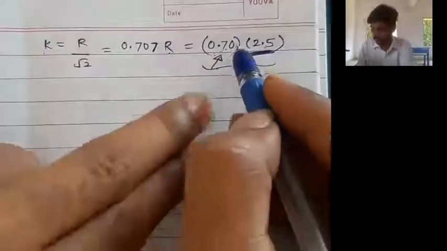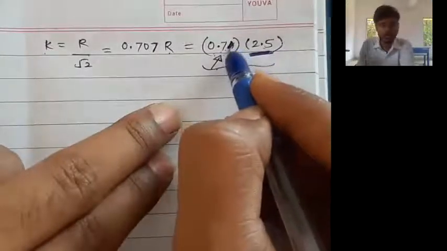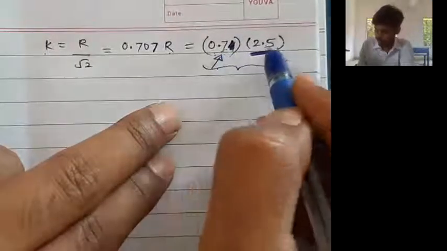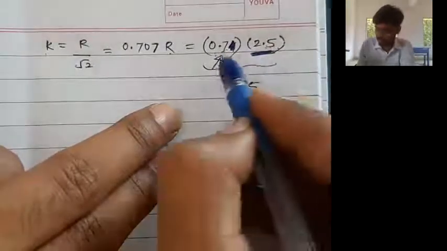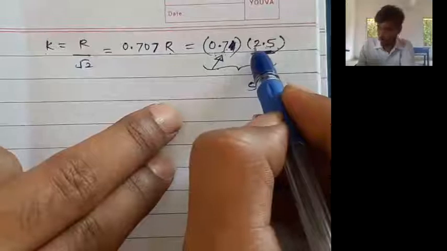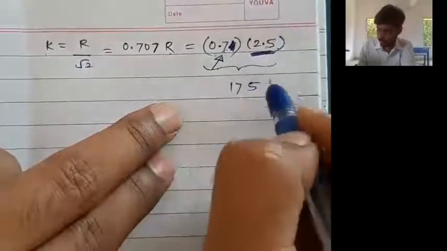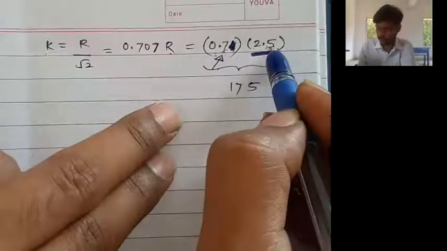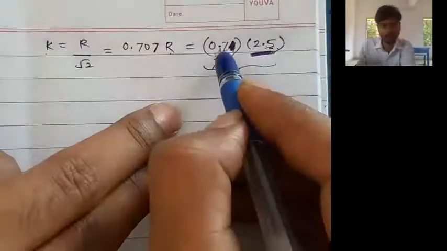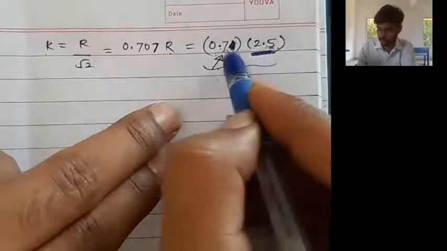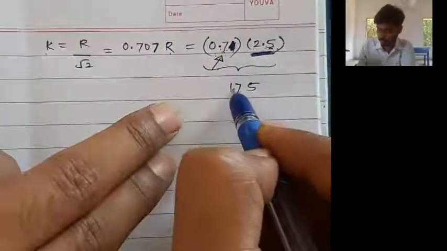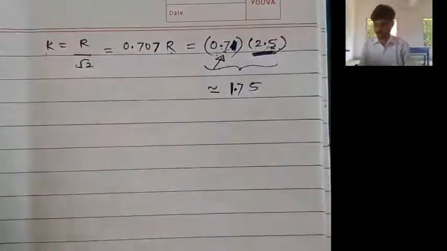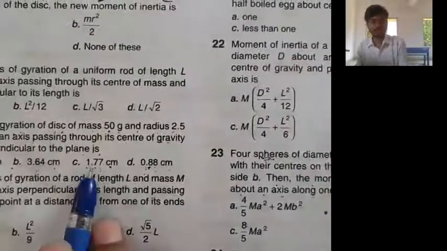Well, let us do that. Let us forget about this 0 as well. Let us multiply it by 0.7. 7 into 5 is 35, carry 3. 7 into 2 is 14. 14 plus 3 is 17. So answer comes out to be 175. Here we have 1 digit after dot, and here we have 1 digit after dot. So total 2 digits after dot, 1, 2. So it is 1.75 approximately, and exactly that is going to be equal to 1.77.